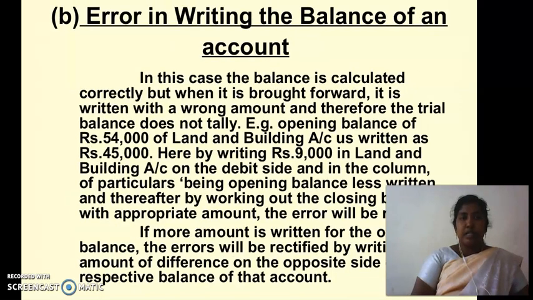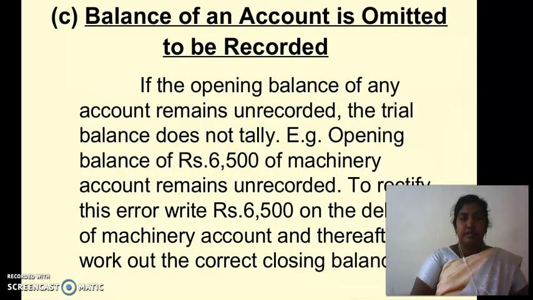Then the second one is error in writing the balance of an account. In this case, the balance is calculated correctly, but when it is brought forward, it is written with the wrong amount and therefore the trial balance does not tally. The third one is the balance of an account is omitted to be recorded. If the opening balance of any account remains unrecorded, the trial balance does not tally.